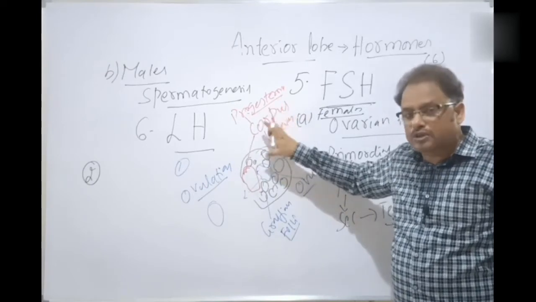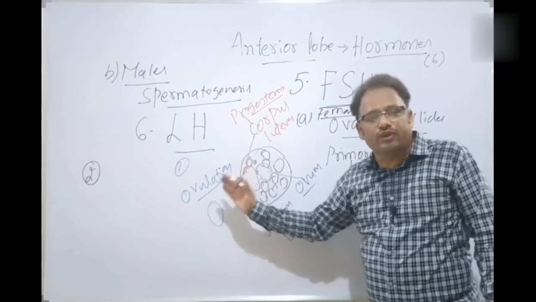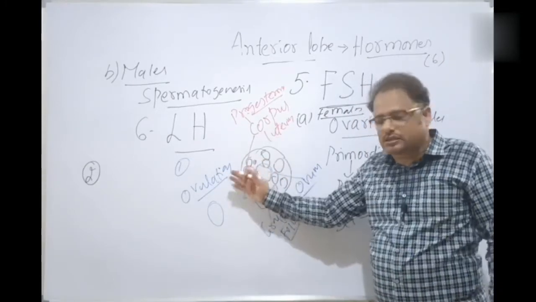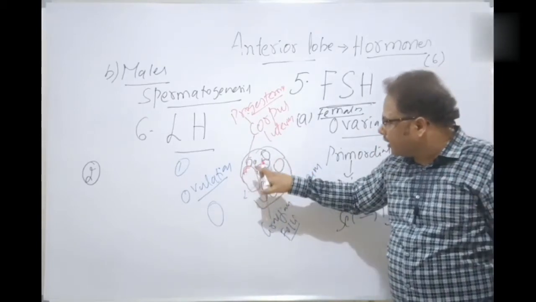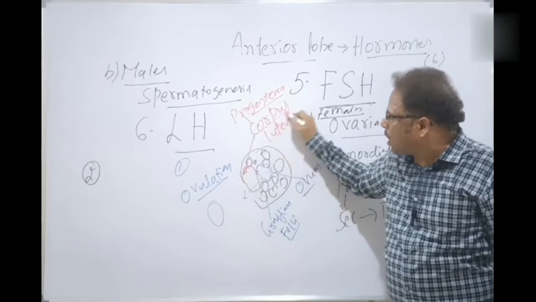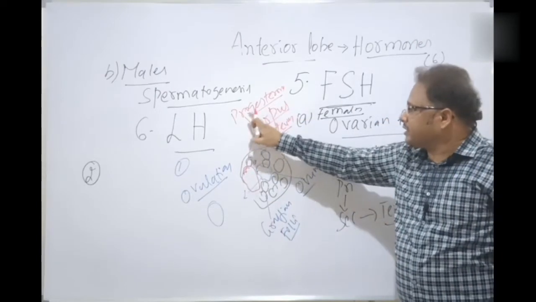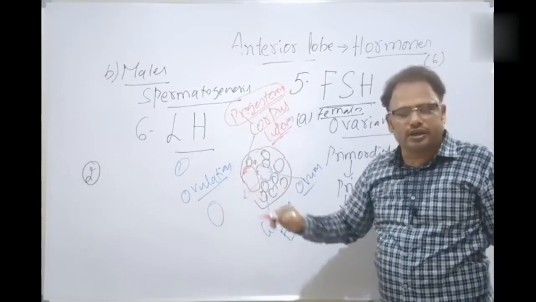Where is the corpus luteum formed? The corpus luteum is formed in the place of the ruptured Graafian follicle. Where the Graafian follicle is ruptured, in its place, the corpus luteum is formed. And the corpus luteum releases a very important hormone called progesterone.